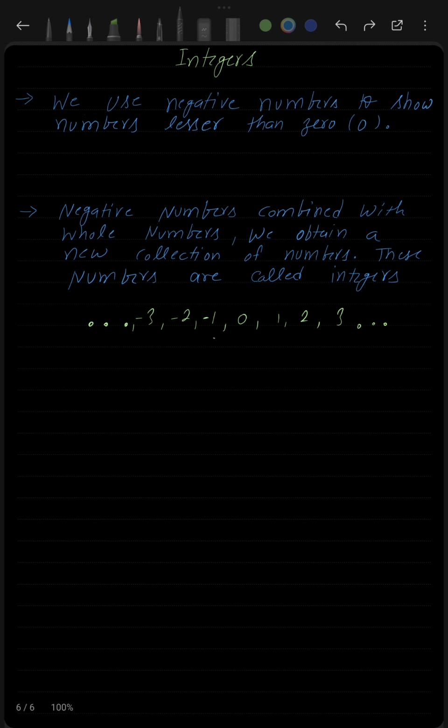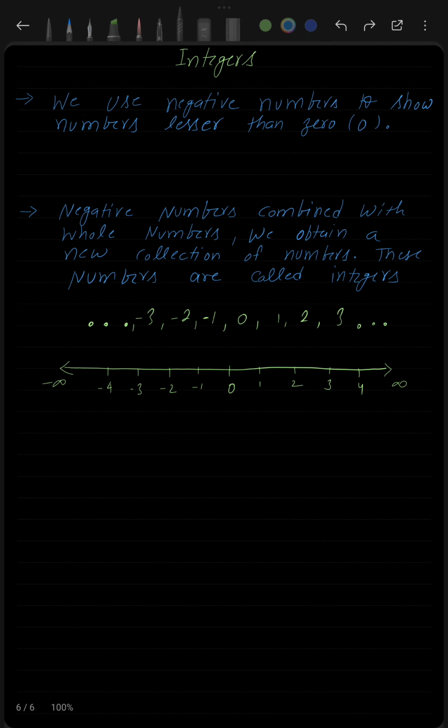And on the left side we have negative numbers: minus 1, minus 2, minus 3, minus 4, and so on. Now if I want to represent all these numbers on a number line, so this is a number line. If I represent these numbers on a number line, you can see that this is the positive side of the number line, and this is the negative side of the number line.